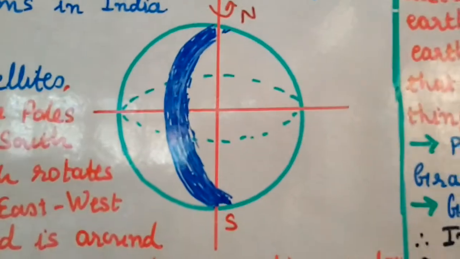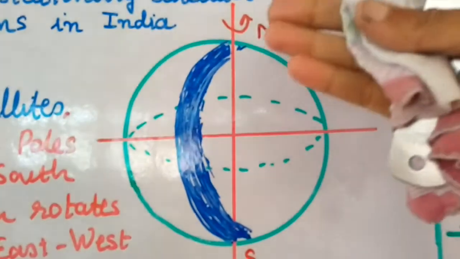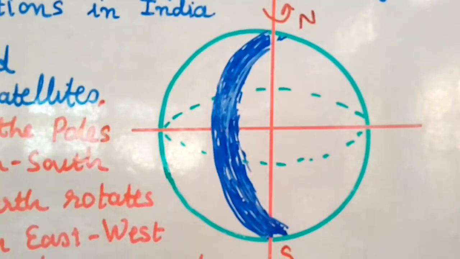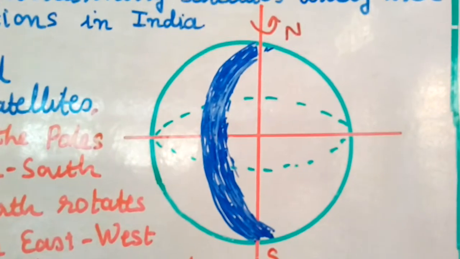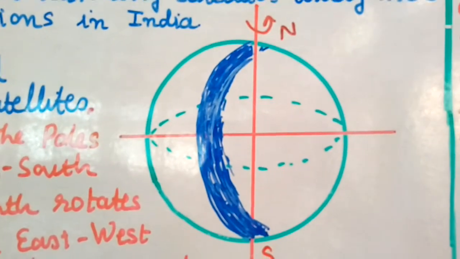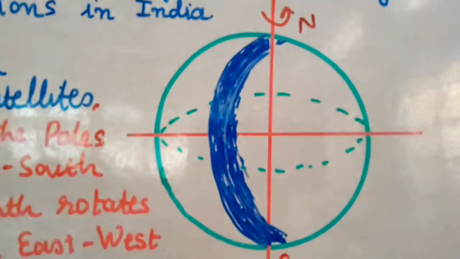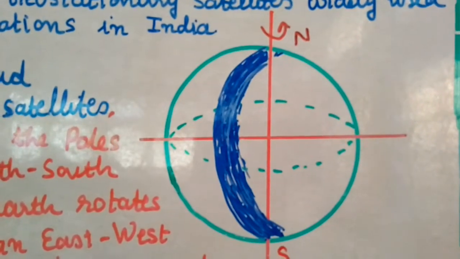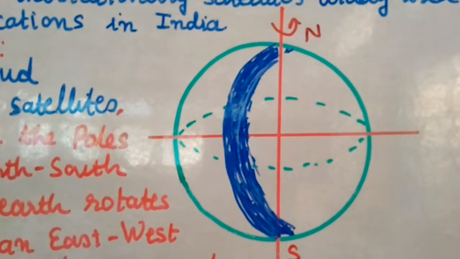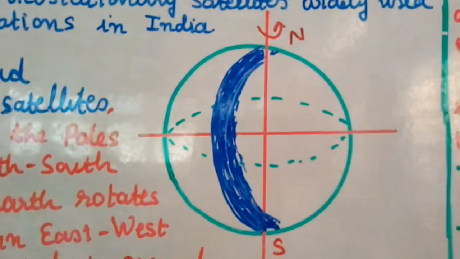Now, the polar satellite will move from north to south pole, but the time period of its revolution is 100 minutes. That means one revolution takes 100 minutes, so it will cross any altitude many times a day, not only once but many times a day.